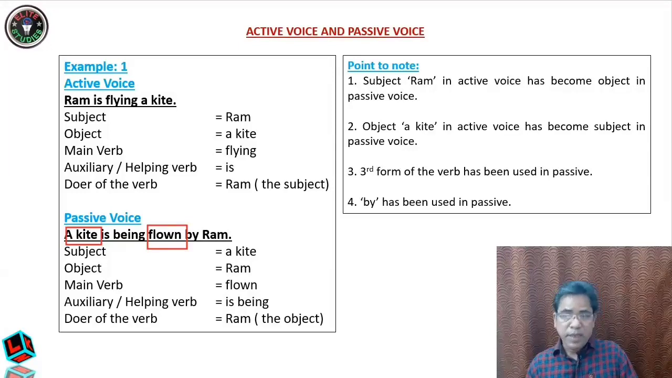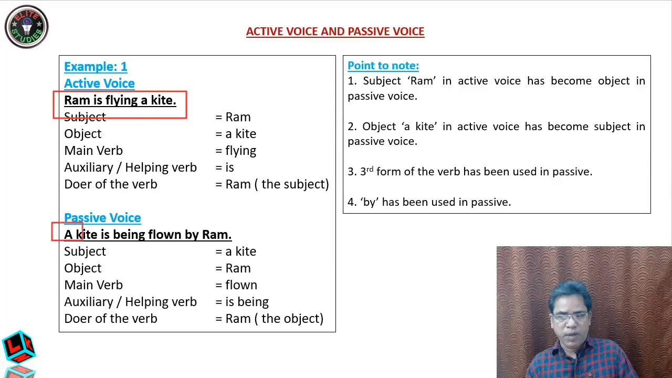So, I will repeat, that is very important, how to know which one is active and which one is passive. First of all, you should know that if the subject is the doer of the verb, then it is active. If the subject is not doer of the verb, then that is a passive. Now, the thing is that why we should do like this? Because the meaning of these two sentences are same. Then why we should do like this? The reason is, dear students, in case of Ram is flying a kite, we are paying more attention to Ram. We are not paying any attention to kite.